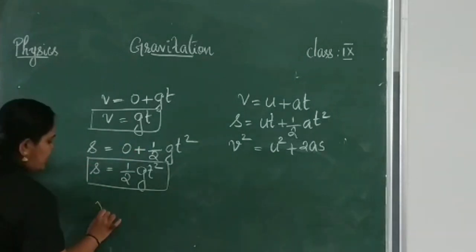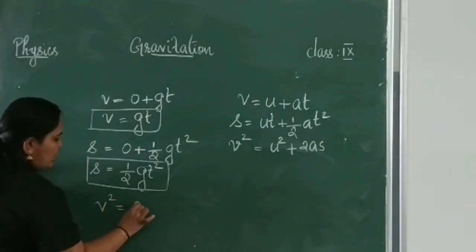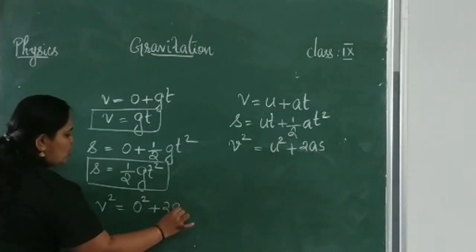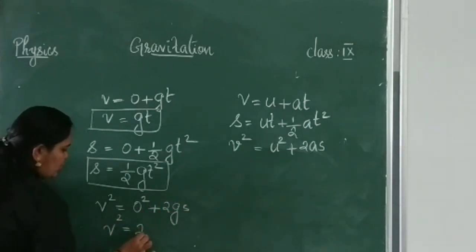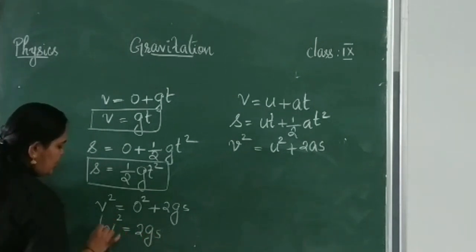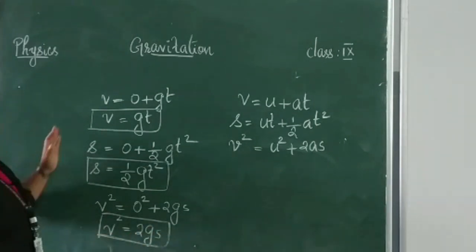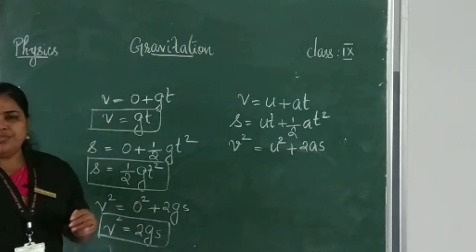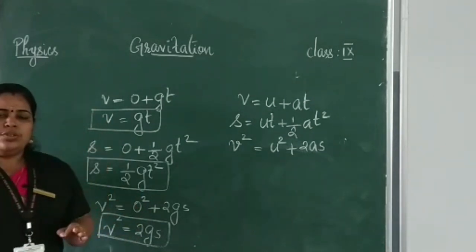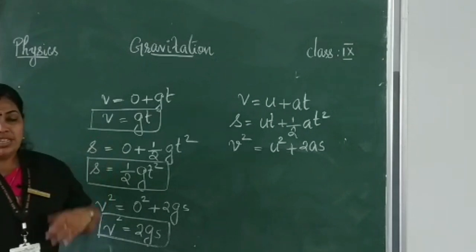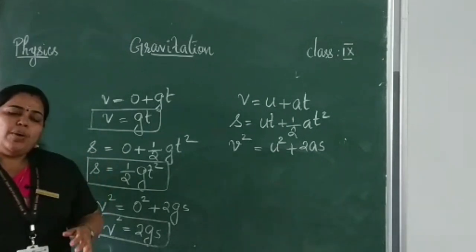We can write it as v square is equal to 0 square plus 2gs. That is v square is equal to 2gs. These are the three equations of motion of an object falling due to gravity alone, that is, an object with uniform acceleration.